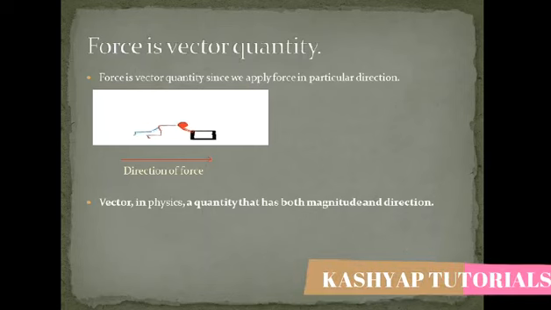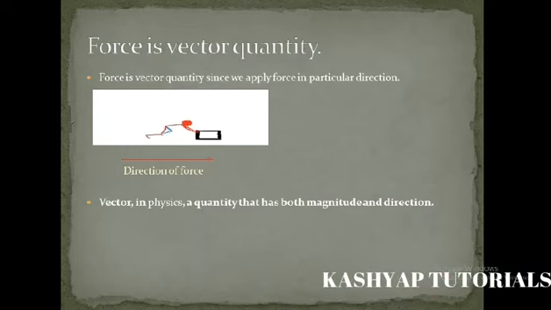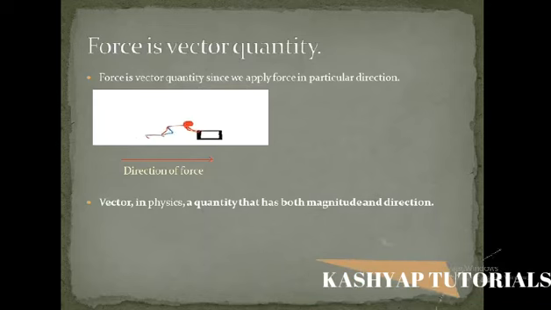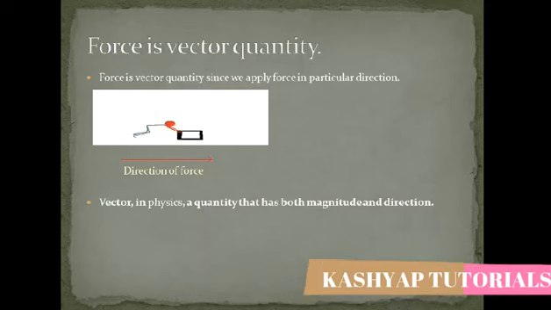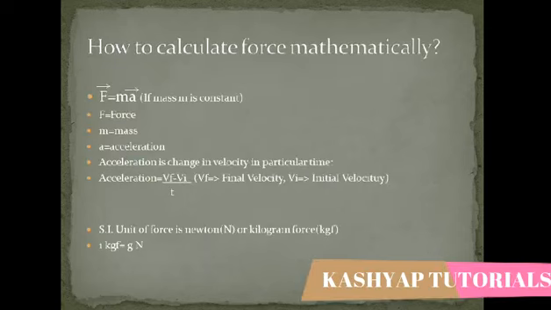Like velocity, the best example of a vector quantity. When we travel on a bike, we apply force in a particular direction. So that force has some direction. That's why the velocity is a vector quantity. Similarly, weight, electric field and magnetic field are examples of vector quantities.